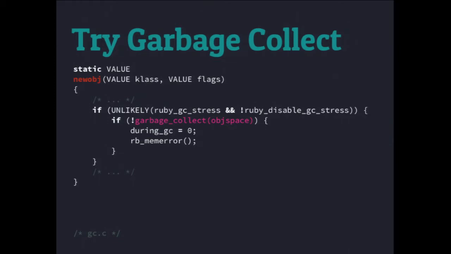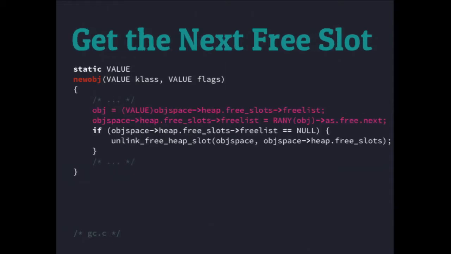I'm not going to get into this just yet because that will sidetrack us too far. We're going to assume garbage collection happened properly, or nothing interesting needed to happen in garbage collection. So we're still trying to allocate our object. Garbage collection says, hey, I'm good. We're going to move along.